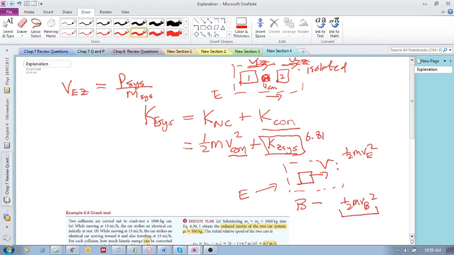Their kinetic energies are independent of, say, an E reference frame or a B reference frame, but are based on the zero momentum reference frame. So these do not change because they don't change based on changing reference frames, whereas this one does change. I hope you understand that. I've tried my best to explain that.